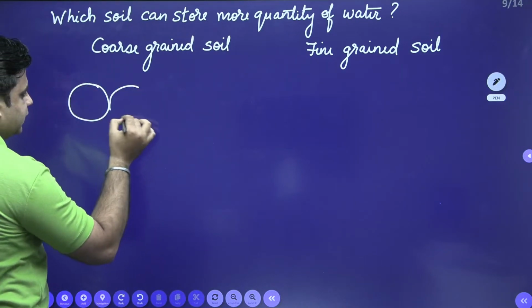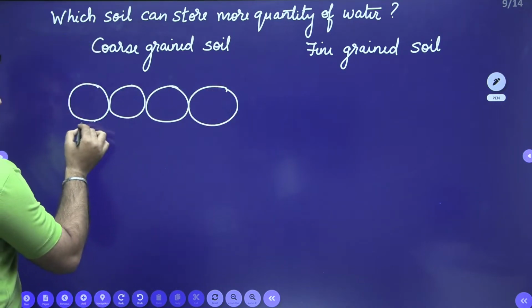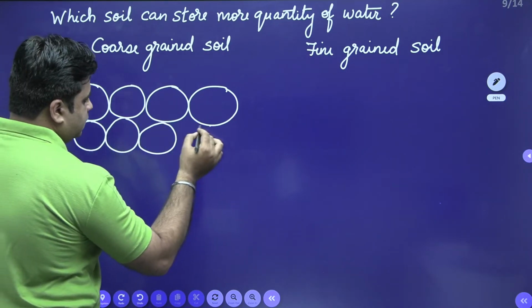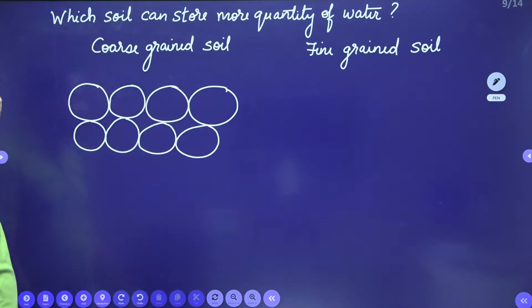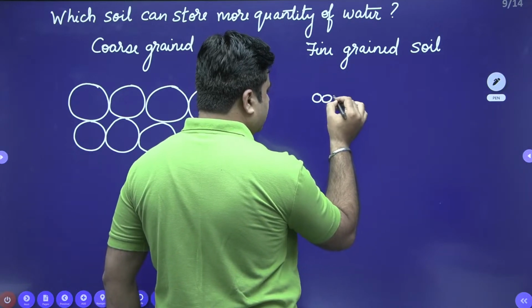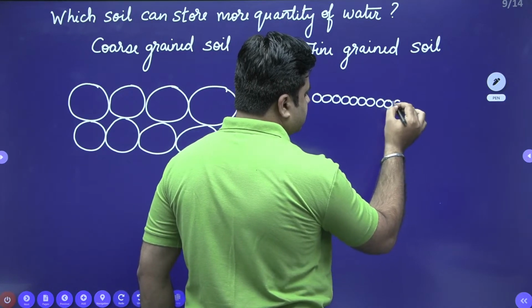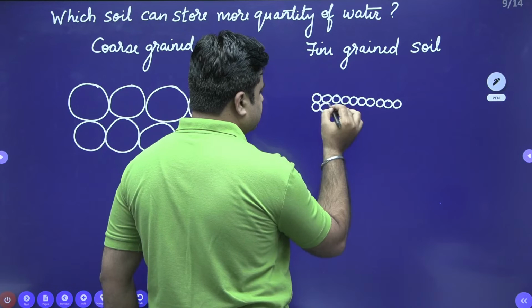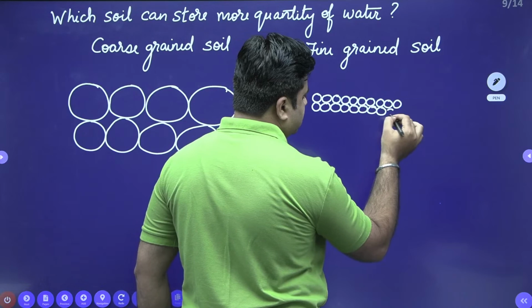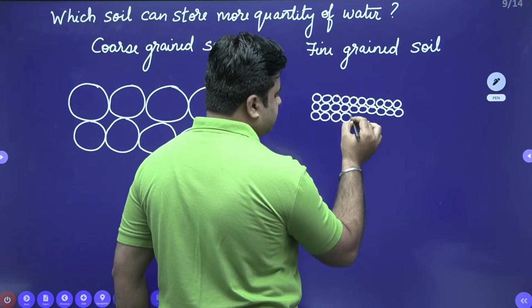I am making larger size of particles like this. When I talk about fine grained soil, I am talking about smaller size of particles like this.